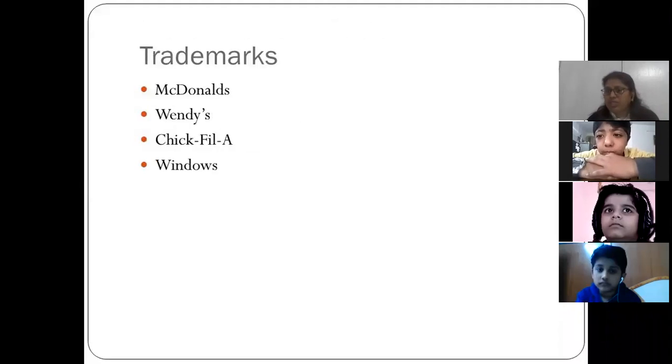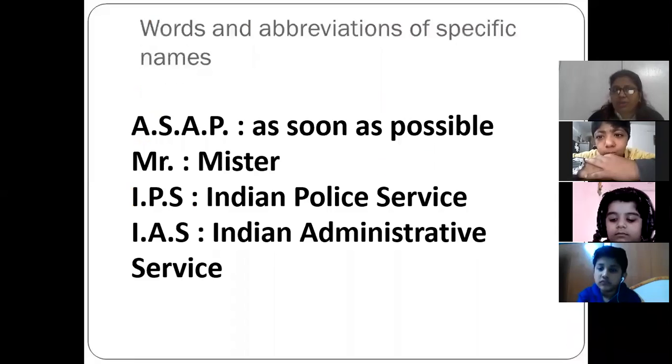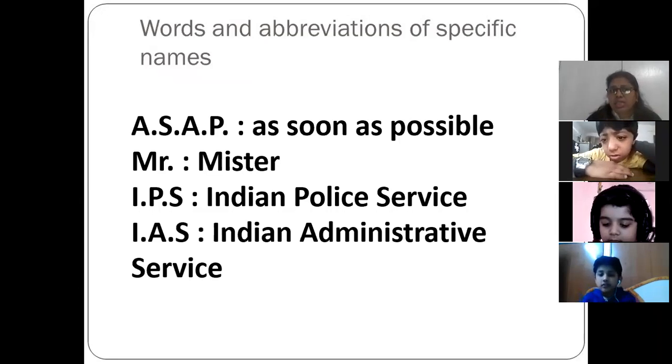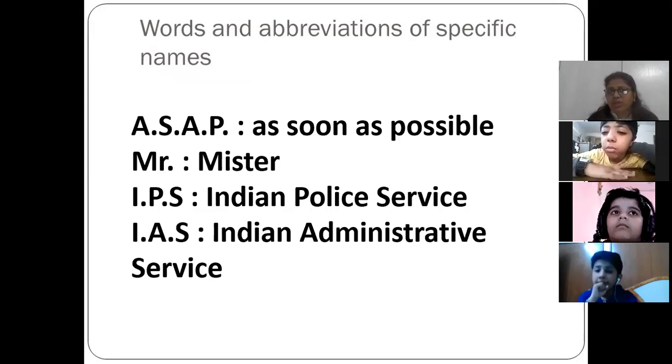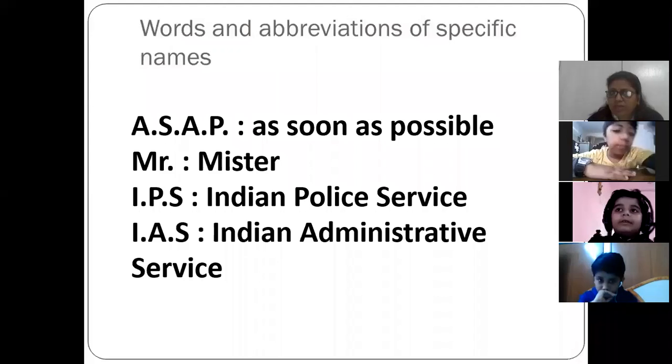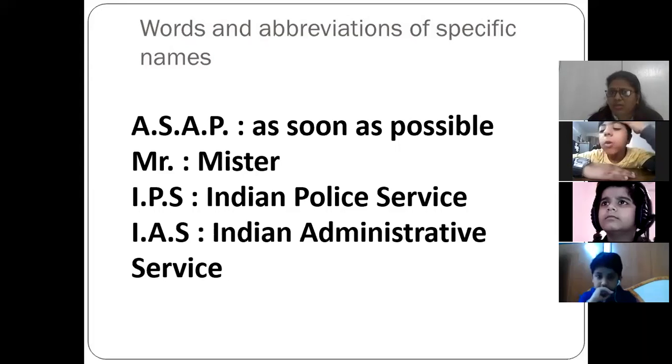Trademarks. You must have seen the trademarks. McDonald's. Everybody knows about McDonald's. So we write it like this. Wendy's, Chick-fil-A, Windows. Okay. So when you are writing any trademark, you write it in capital letters. Next is words and abbreviations of specific names like ASAP. It means as soon as possible. So when you are writing abbreviations, you will write all in capital. Like for Mr. we write MR. IPS, Indian Police Service. IAS, Indian Administrative Service.